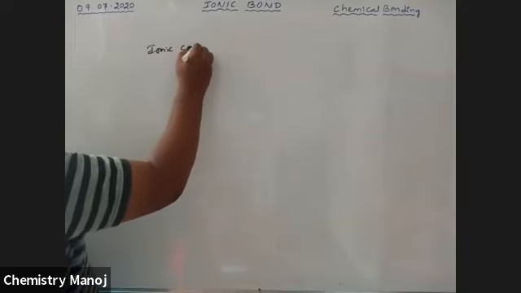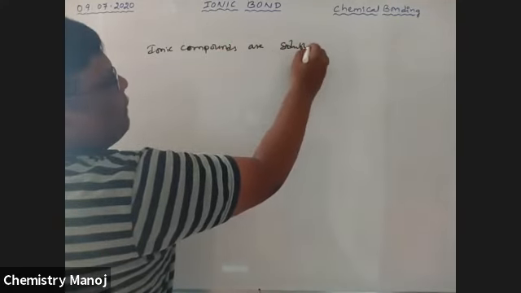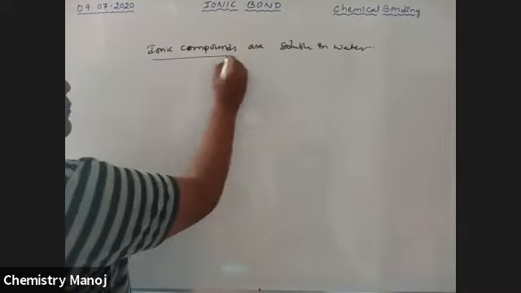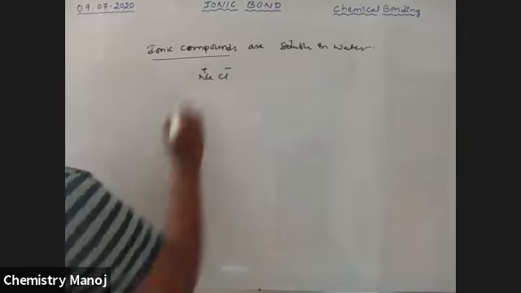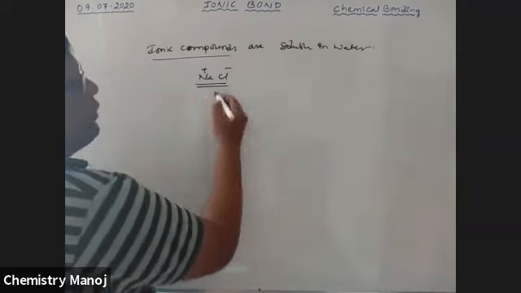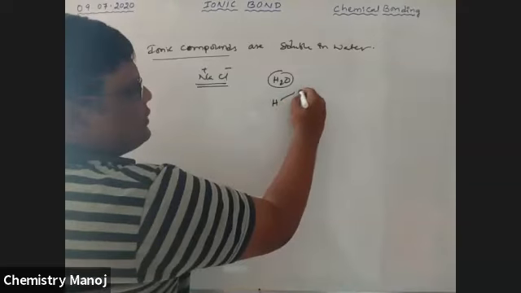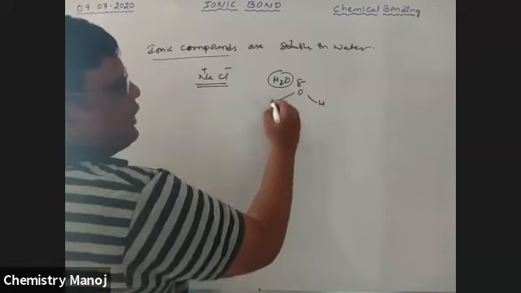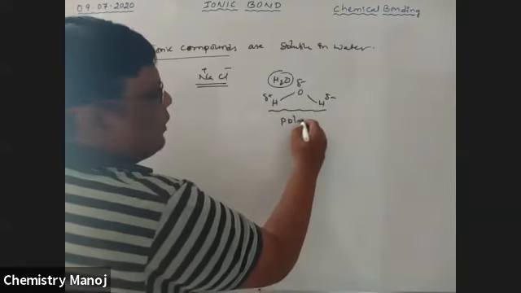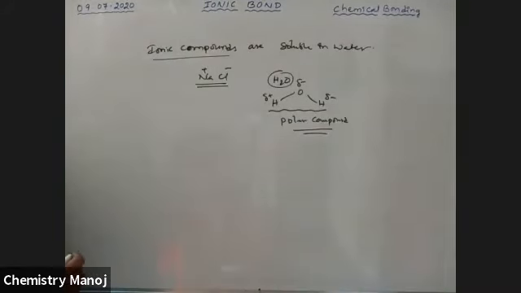Ionic compounds are soluble in water because, let us take NaCl, Na plus ion and Cl minus ion. It is an ionic compound. Water, that is H2O, has a structure like this. It has a partial negative charge and a partial positive charge. It is also a polar compound.